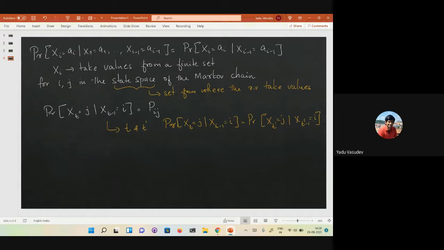And we can draw this as a matrix. We draw this matrix with the values P_ij, and this is referred to as the transition matrix of the Markov chain.